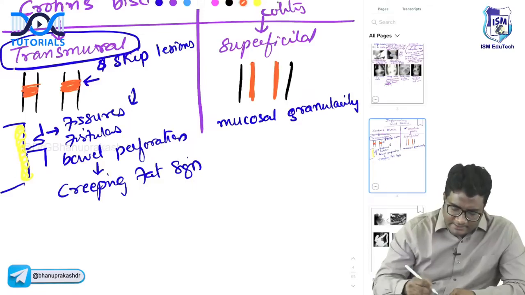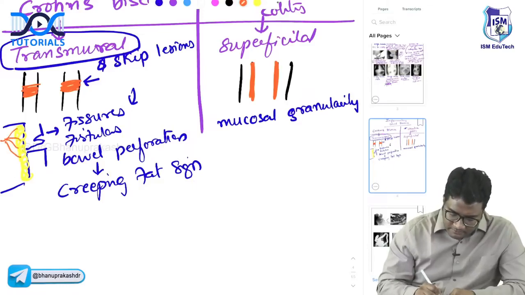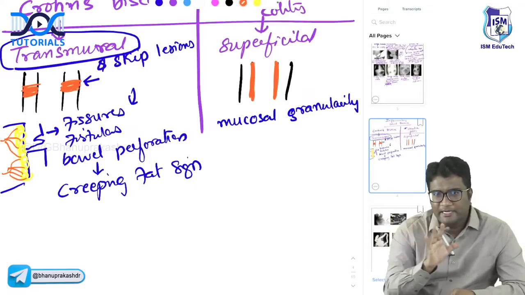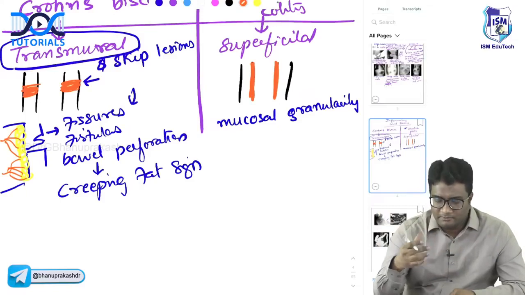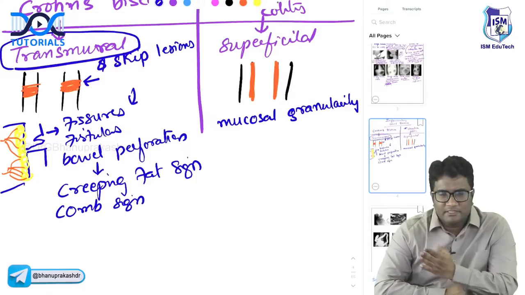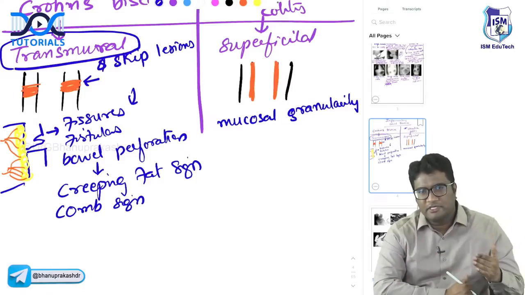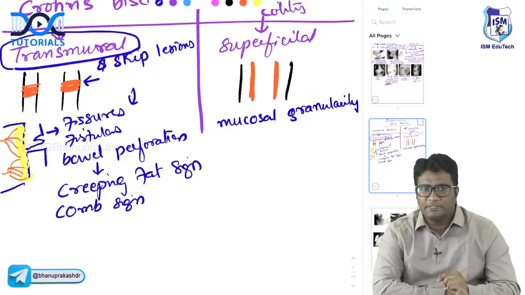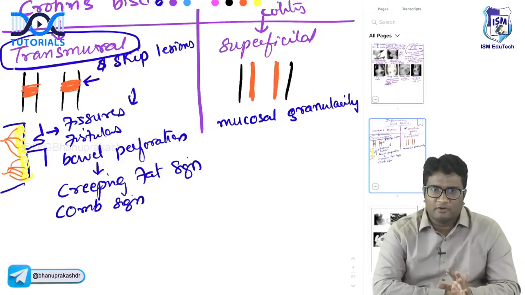And because of that, the vasa recta become very visible, because fat usually hides these areas. But once you have the creeping fat, all the vasa recta become much more visible. That is called your comb sign. So all of this is because of the transmural inflammation: fissures, fistulas, bowel perforations, creeping fat sign, comb sign. All of these are features of Crohn's disease.